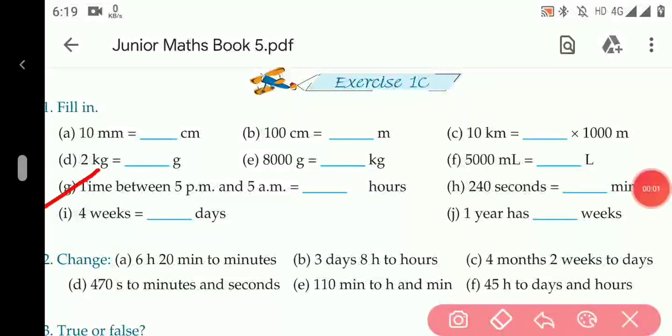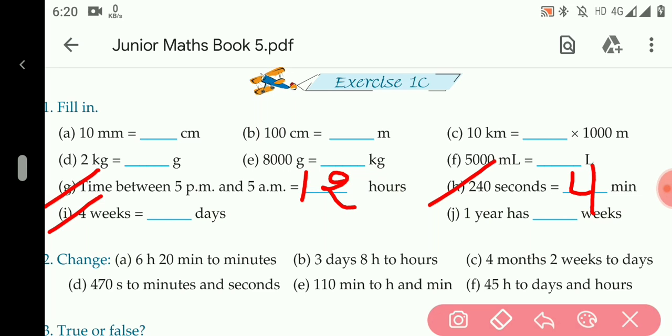G part, time between 5 pm and 5 am. Let us count. 6 pm, 7 pm, 8 pm, 9 pm, 10 pm, 11 pm. Then 12 o'clock. Then 1 am, 2 am, 3 am, 4 am, 5 am. That means 12 hours. H part, 240 seconds equals to dash minute. Because 1 minute contains 60 seconds, so we will divide it by 60. So the answer will be 4 minute.